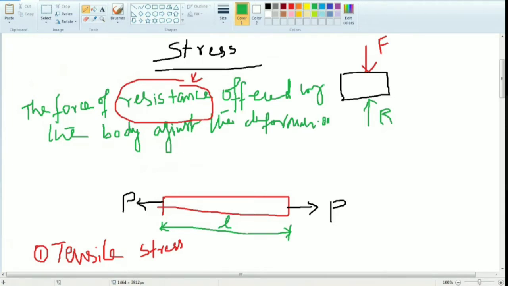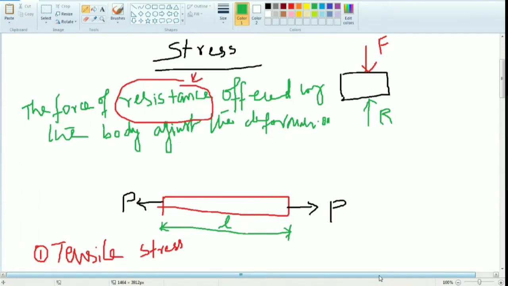But at the stress time, resistance will be there. So that time will the length get increased or not? You are pulling the chalk piece. Suppose the chalk piece doesn't have resistance. That time the chalk piece length gets increased. But suppose the chalk piece has resistance. That time does the length get increased or not? You understand what I'm telling you?